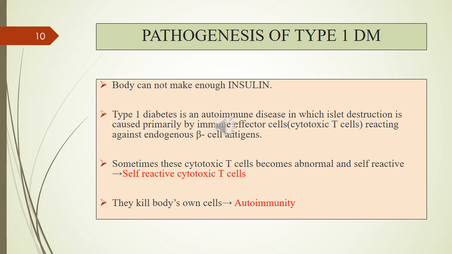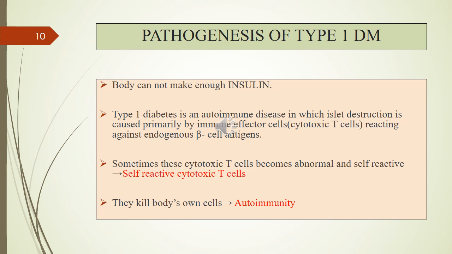Pathogenesis of type 1 diabetes mellitus. We can also call type 1 diabetes an autoimmune disease because of destruction of beta cells by immune effector cells known as cytotoxic T cells. Sometimes these cytotoxic T cells become abnormal and react against the body's own cells. That is why they are known as self-reactive cytotoxic T cells.